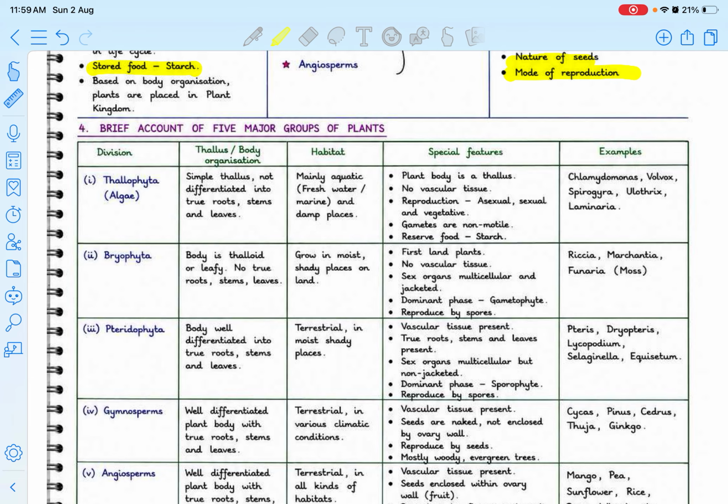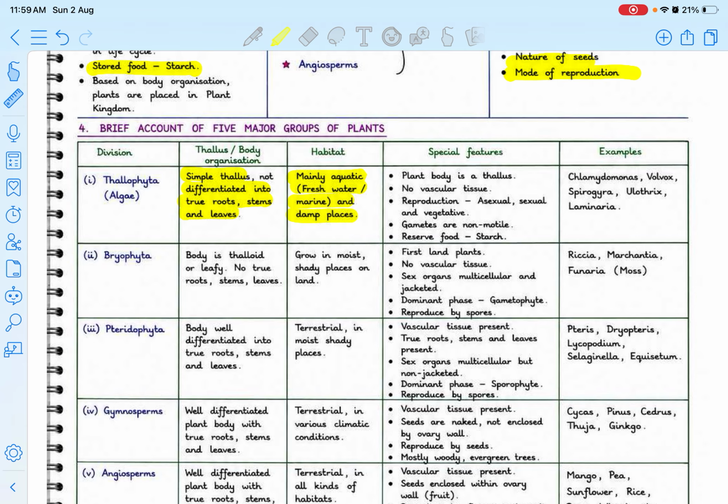If I talk about the division Thallophyta, that is algae, their body organization is a simple thallus, not differentiated into true roots, stems, and leaves. Plants have roots, stems, and leaves, so we can differentiate them, but here that differentiation is not there. Next is the habitat.